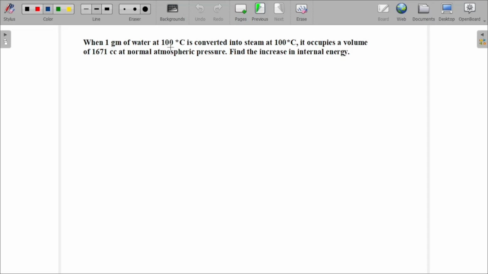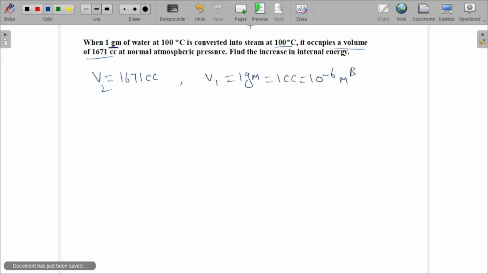When 1 gram of water at 100 degrees Celsius is converted into steam at the same 100 degrees Celsius, it occupies a volume of 1671 cc. Initially it is 1 gram, so V1 is 1 cc, and V2 is 1671 cc. Clear? So 1 gram of water means 1 cc. 1 cc means how much? 10 power minus 6 meter cube.